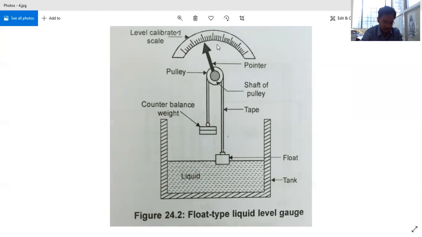And coming to its important note given here: the density of the float material should be lower than that of the density of the material which is supporting it. Obviously, because that is why we call this a float. If the density is high compared with that of the supporting liquid, what will it do? It will remain in the water itself. It will not move. If these two weights are the same, it will not move. So for that purpose, the density should be less. That's why we call it a float.